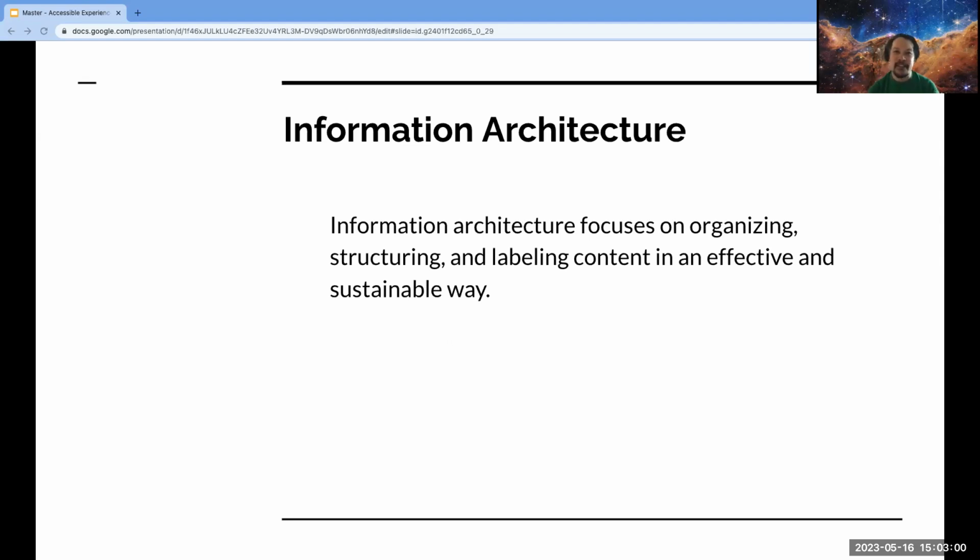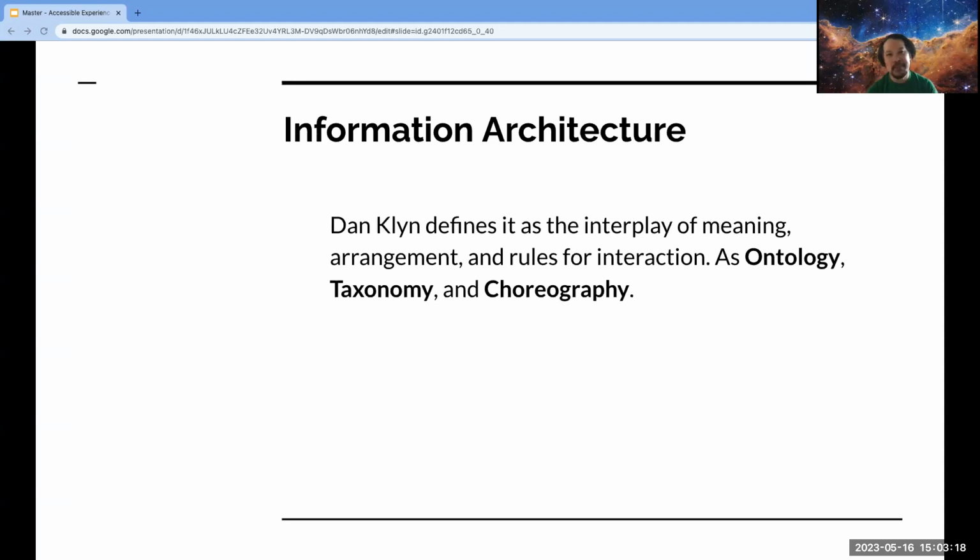So let's start with a general definition of information architecture. Information architecture focuses on organizing, structuring, and labeling content in an effective and sustainable way. This is a definition that you've probably come across, and it's accurate, if not a little bit thin. I much prefer Dan Klein's definition, and he defines information architecture as the interplay of meaning, arrangement, and rules for interaction, as ontology, taxonomy, and choreography. Information architecture is a foundational piece of structured content. So let's dive into this definition a little further.